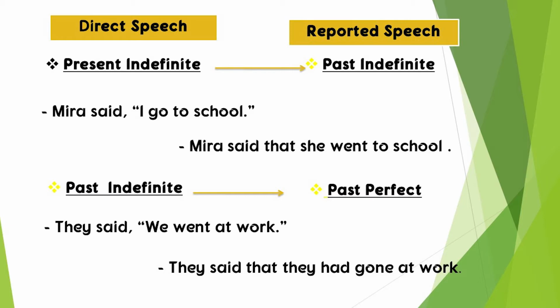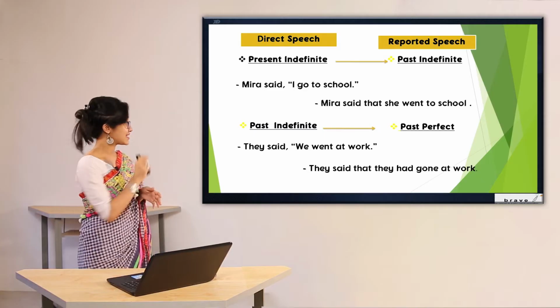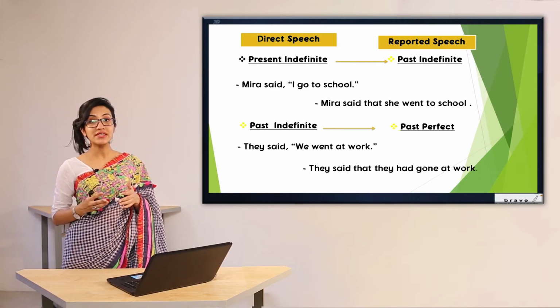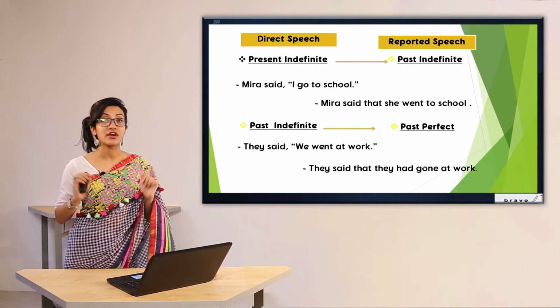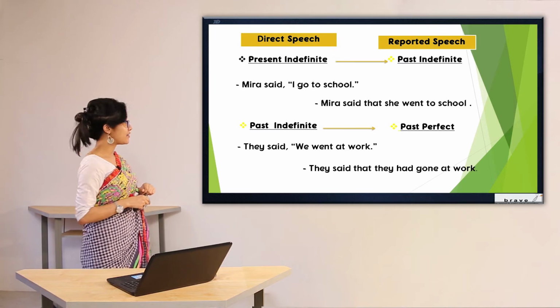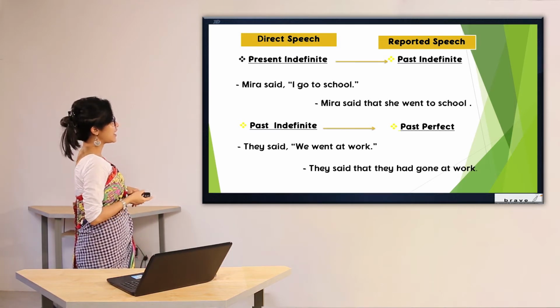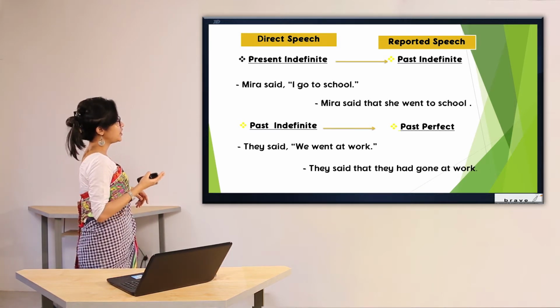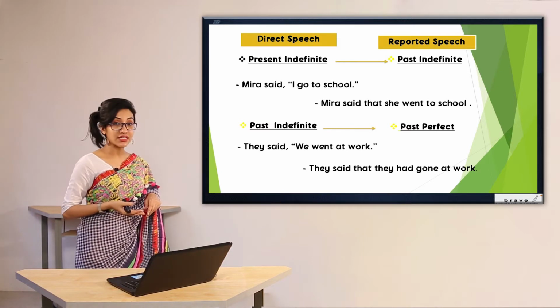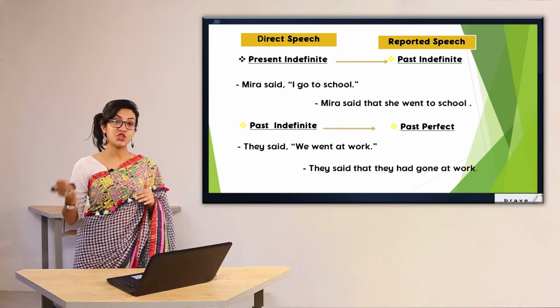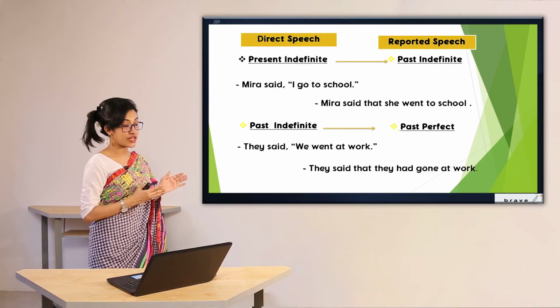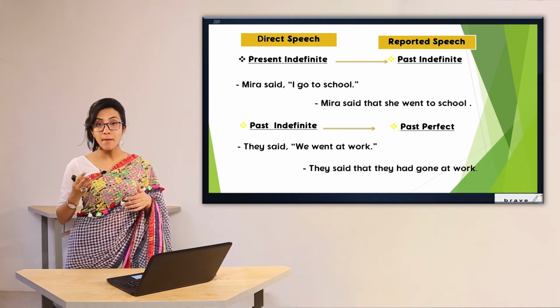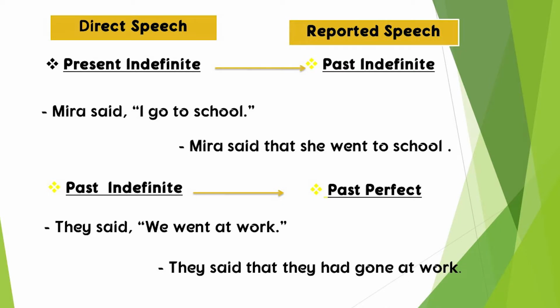As you can see, the reporting verb here is said, which means that we have to change the tense that is given in the inverted comma. For that reason, we have said, Mira said that she went to school. As you can see, go has been changed into went here. That means present indefinite tense has been changed into past indefinite tense.